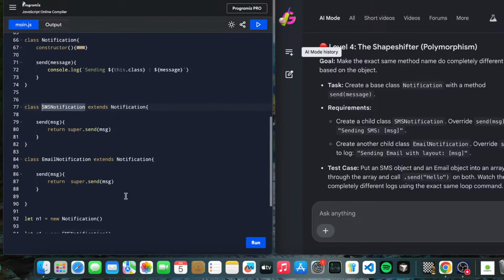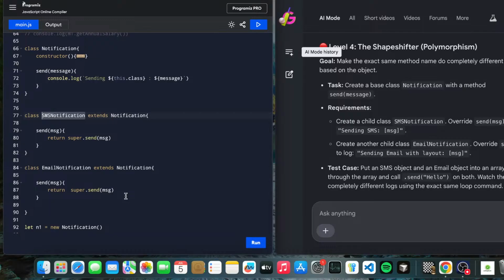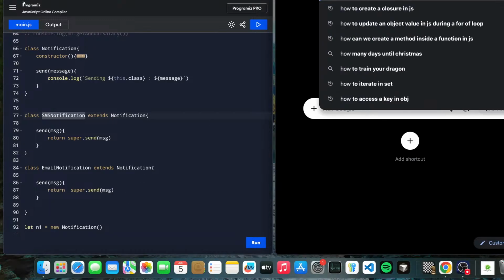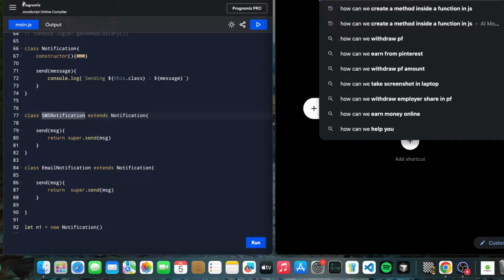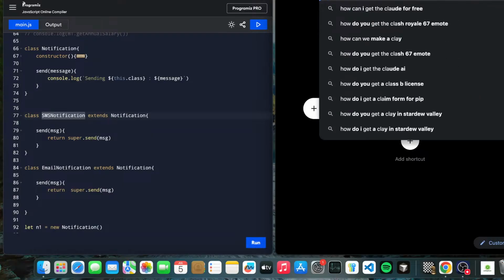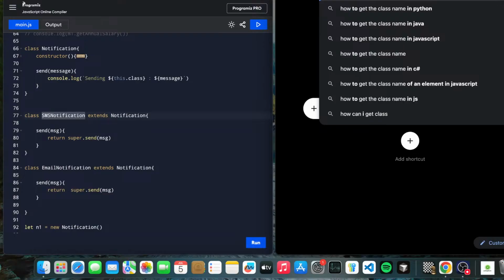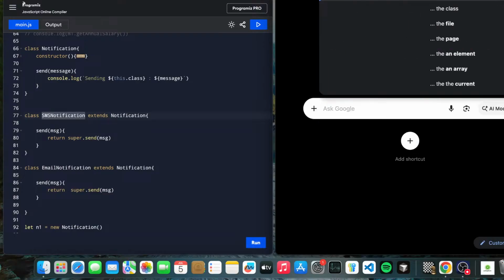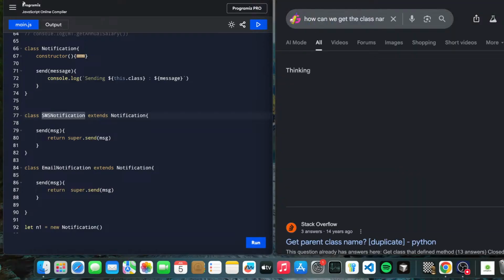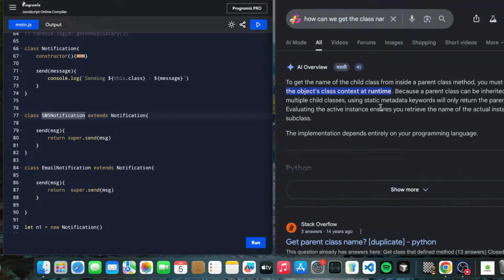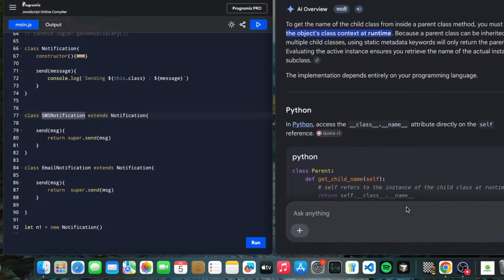Okay, how to get it? Let's just google it. How can we get the class name inside the parent class? Let's just know and move forward. Okay, evaluate at runtime.